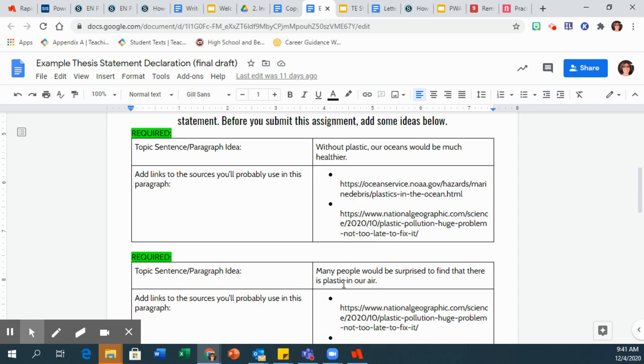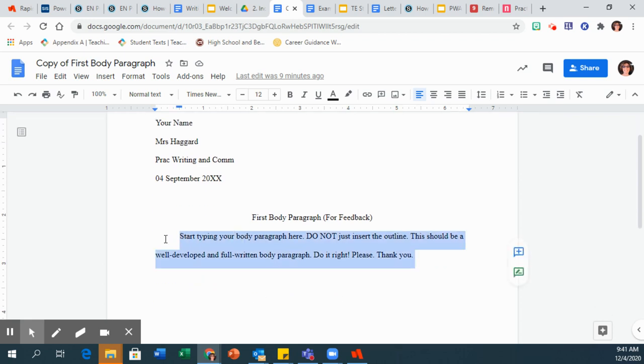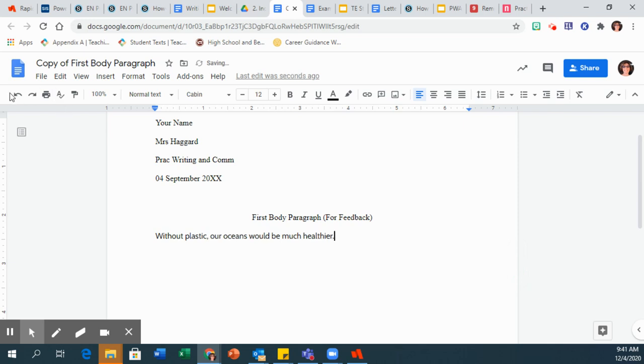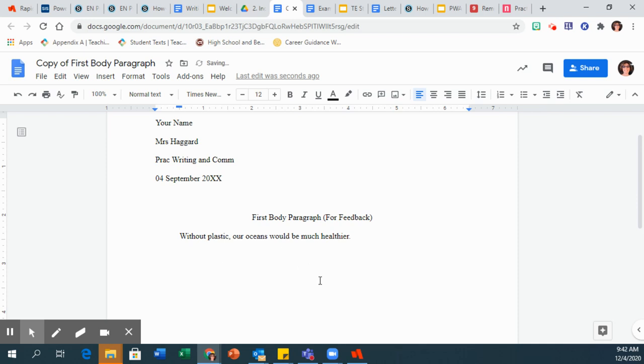So I would just pick the one that you feel most comfortable with, right? So I'm going to say, okay, I'm going to start with this one. Without plastics, our oceans would be much healthier. So I have my body paragraph here. I'm going to go ahead and paste that here. Actually, it's better if you click paste without formatting. That way it gathers the formatting I put in there, and that's what you want.